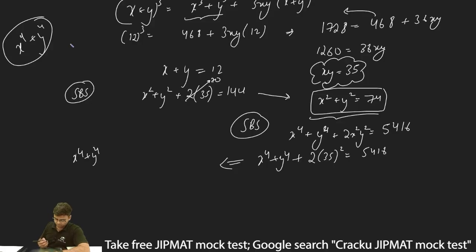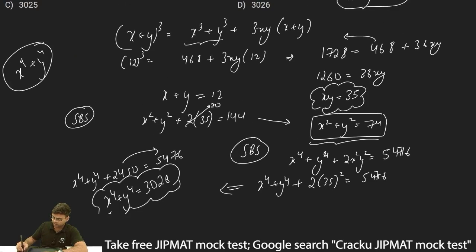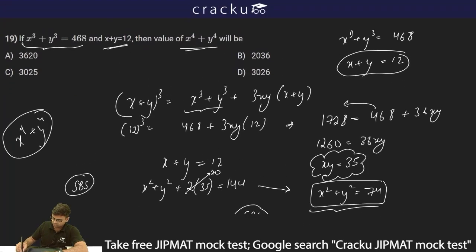35 square is 1225, multiplied by 2 is 2450, so 2450 should be equal to 74 square, which is 5476. So x to the power 4 plus y to the power 4 should be equal to 3026. I can take this to the right hand side and this will be the value of x to the power 4 plus y to the power 4, which is 3026, and therefore option D is the correct answer.